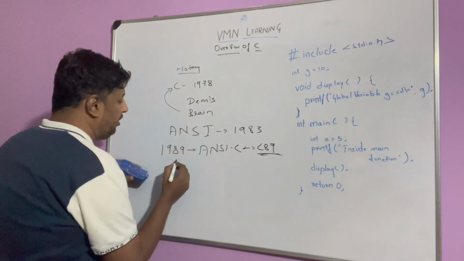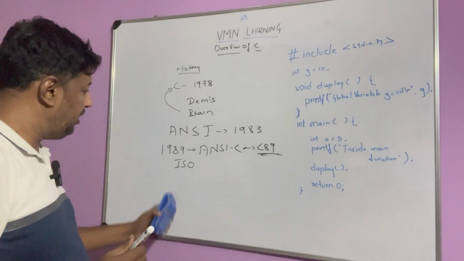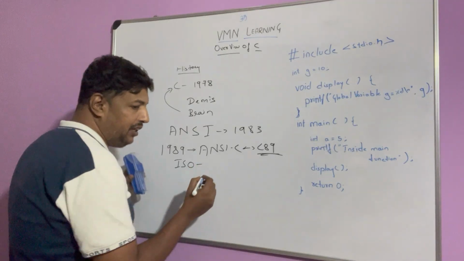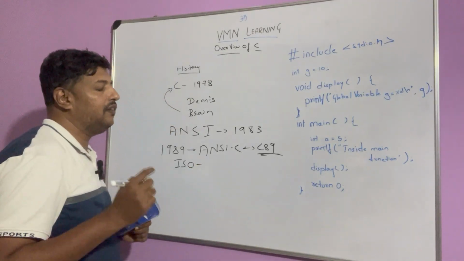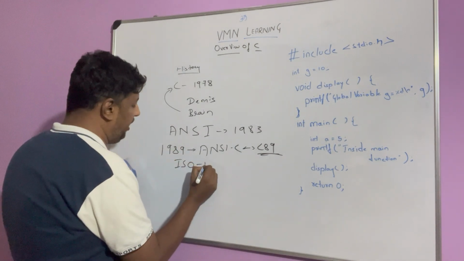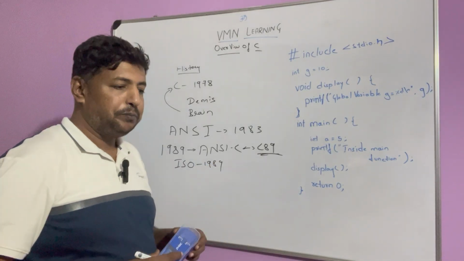And ISO, the International Standards Organization, adopted it in the same year, 1989.